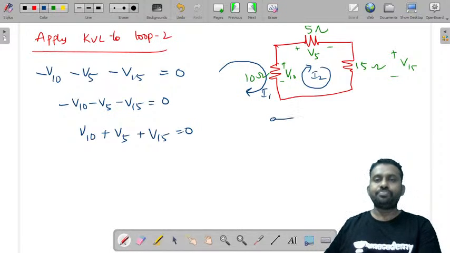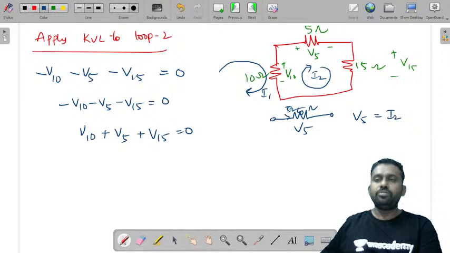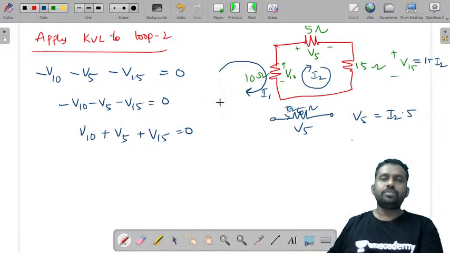If you take this resistor of 5 ohms, what is V5? The current that is flowing through this is I2. So V5 is equal to I2 into 5. Similarly, what is V15? The current that is flowing through this is I2, so V15 is 15 I2. Now what is V10?